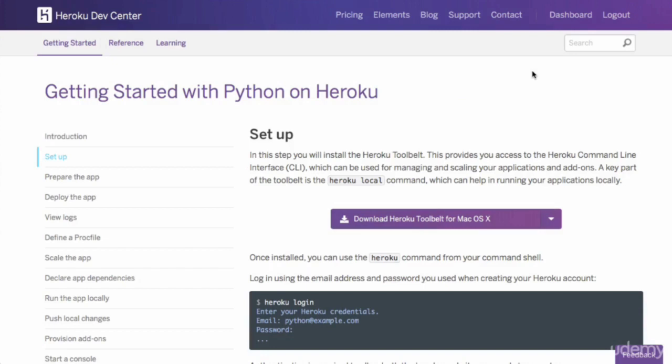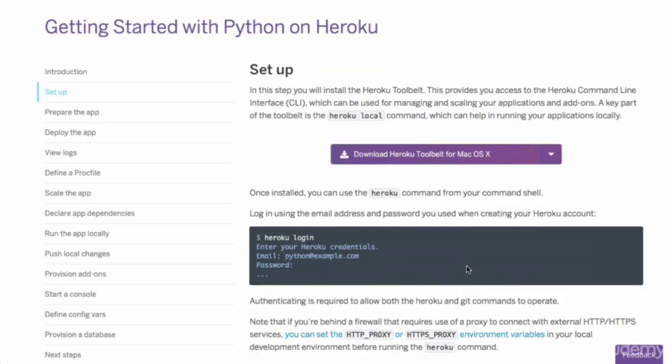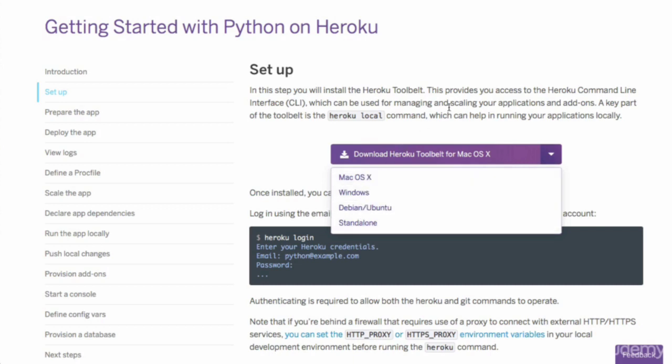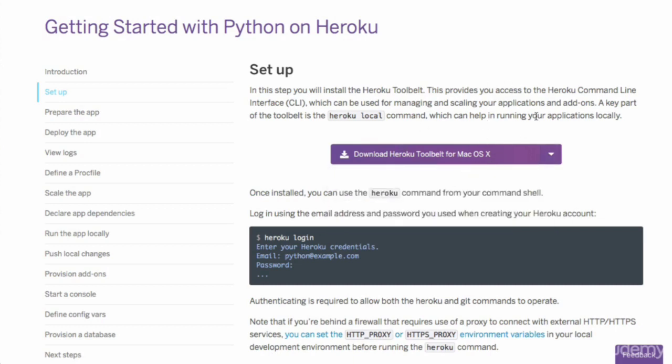Hi and welcome back. In order to start deploying to Heroku, the first thing we need to do is download the Heroku tool belt, which is a command line utility for using Heroku. This is going to save some time and allow us to do some things in Heroku, like setting up how many servers we are going to be using for our application. So in order to install the Heroku tool belt, simply download it for your appropriate version and simply install it like a normal program. A link to this page will be in the description of the video.